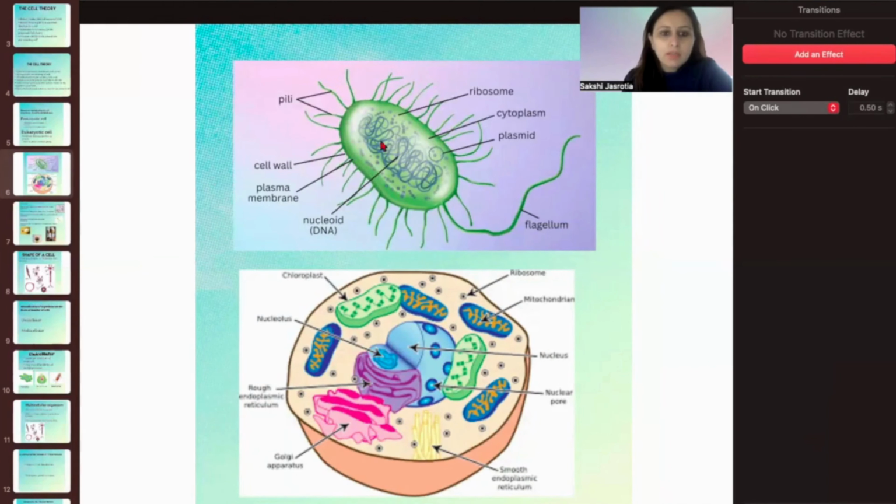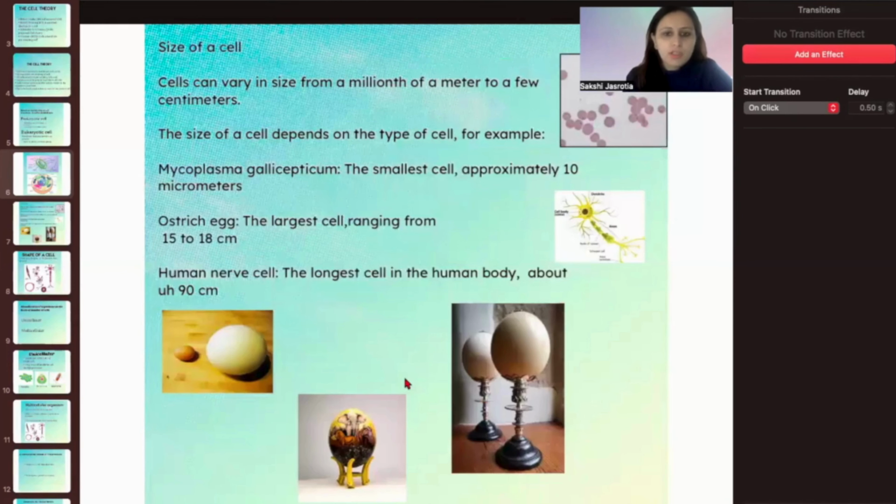Here we can see in the picture that in the prokaryotic cells, the nuclear material is just openly lying in the cytoplasm. And here it is very well organized between the different compartments. As we can see, all the cell organelles are here according to the different colors shown in this diagram. So we can see that all these cell organelles are performing their specific functions, right?